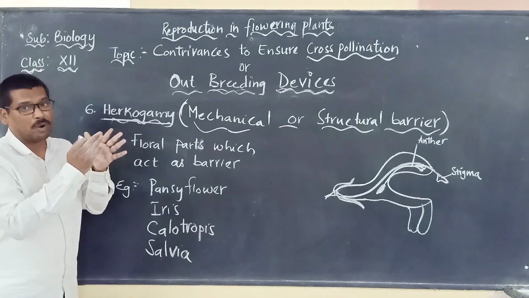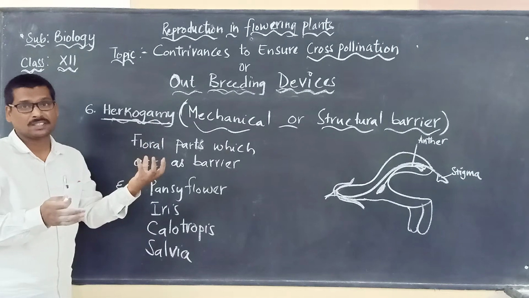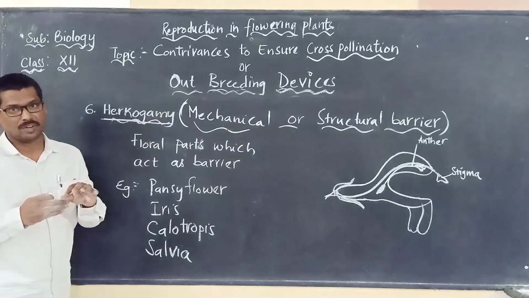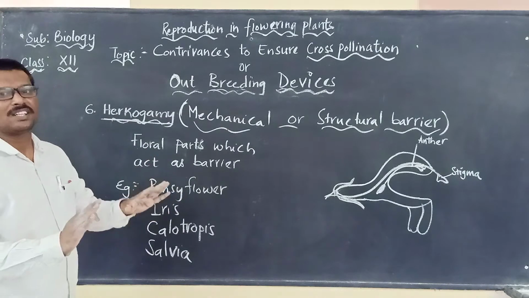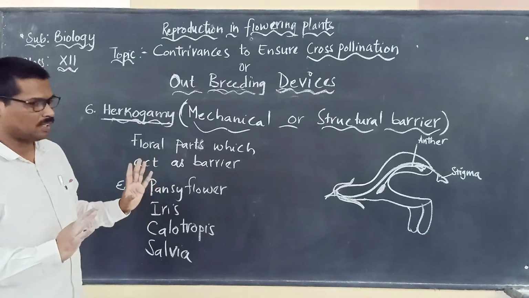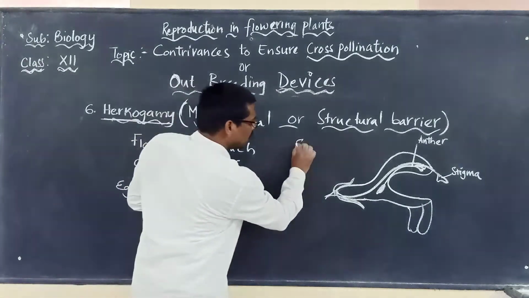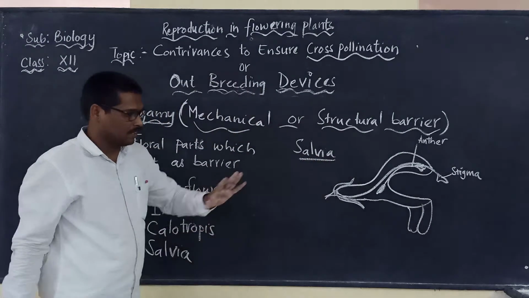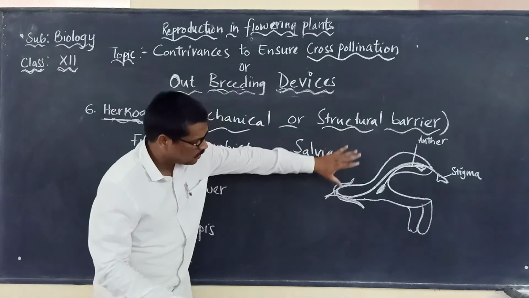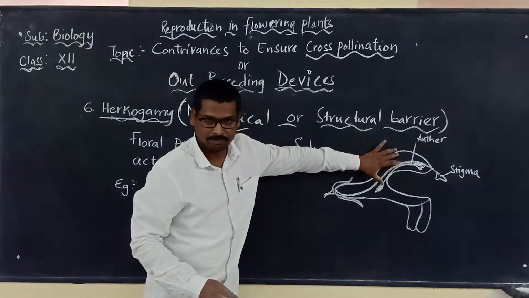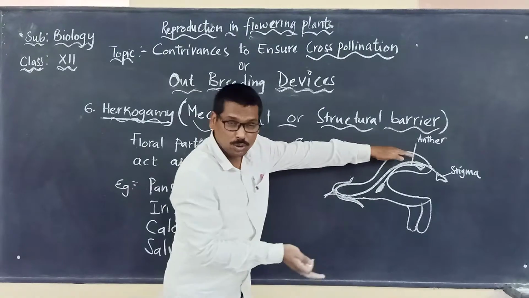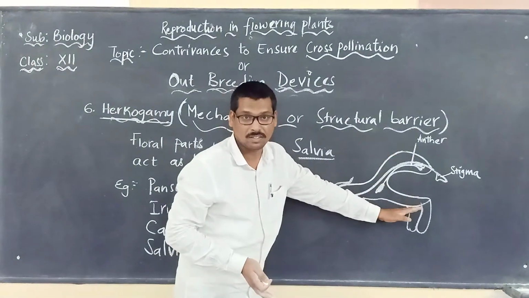Barrier means they will be blocking. They will not allow the male part to be in close contact with the female part, where it would undergo self-pollination. Due to which what happens? Compulsorily they have to go for cross-pollination only. So suppose we take the example of salvia. It is a flower. If you are seeing this flower, the corolla, okay, the petals are like two lips, lip-like corolla.